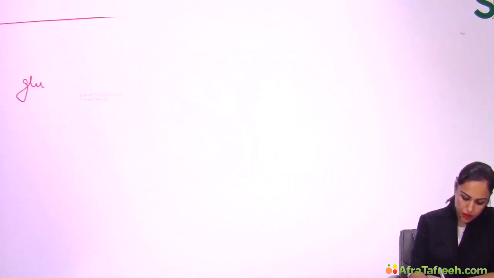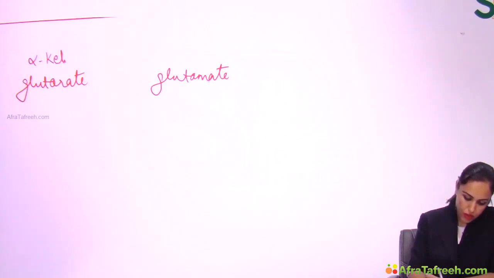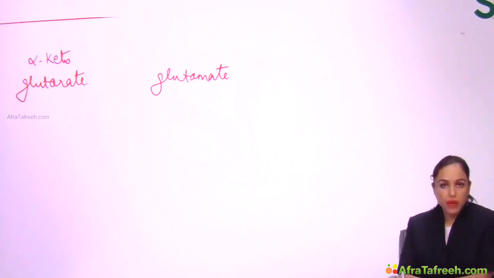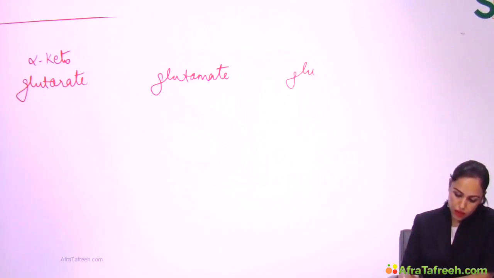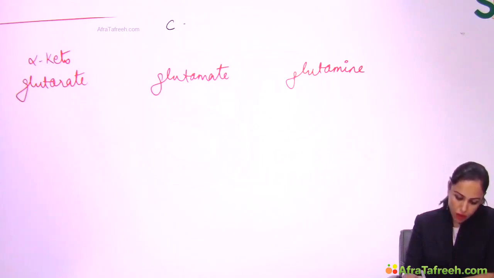Now let's see a few compounds. For example, glutarate. Tell me what is the difference between glutarate and glutamate. Glutarate, we do know, alpha ketoglutarate, is an intermediate of the TCA cycle. Glutamate is an amino acid. There is one more, glutamine. So the names are matching here, so you have to be very clear about the difference between them. The similarity is that all these three things have 5 carbons.